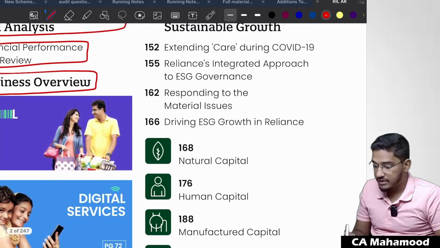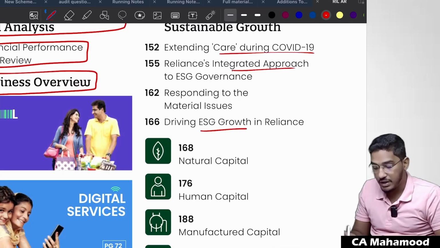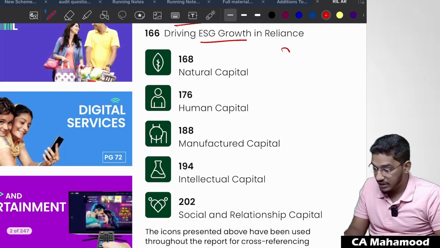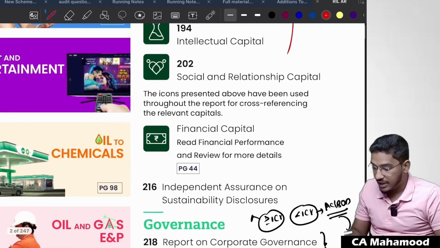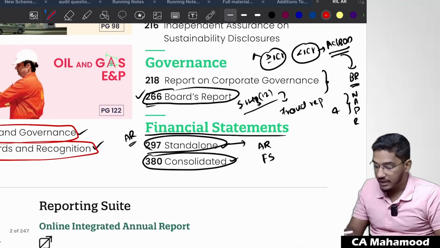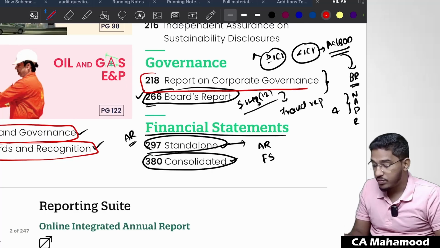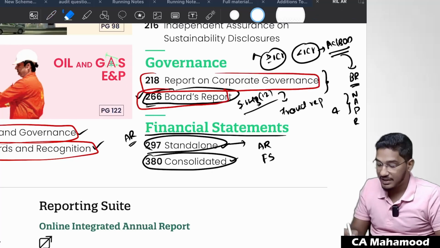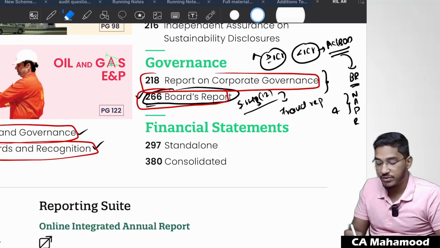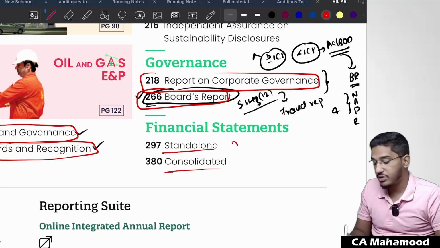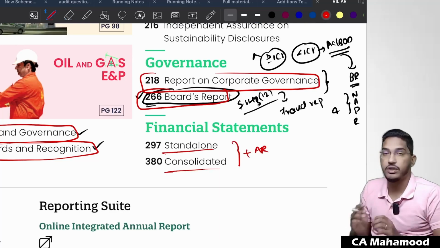Then something we have ESG, growth in Reliance, care during COVID-19, what is their integrated approach, what are their material issues. They talk about various kinds of capital, and they talk about the finance capital, and then finally they talk about governance, report on corporate governance. Then they will have something called board's report. Finally, at the end, you will be able to find the standalone financial statements, consolidated financial statements, along with that the audit report.